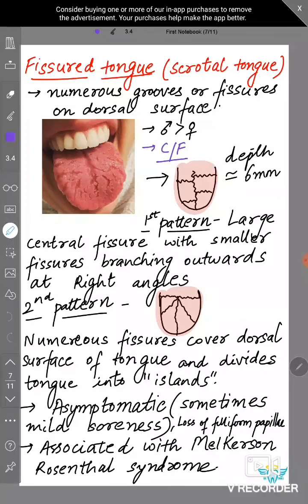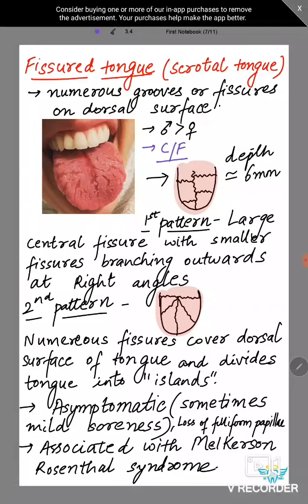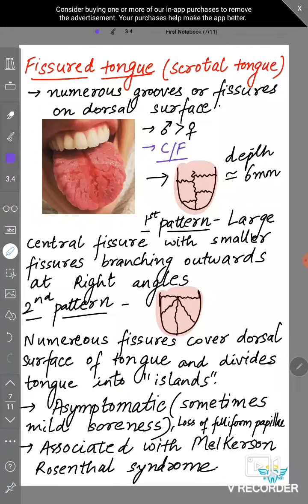And third is fissured tongue. We call it scrotal tongue also. Scrotum is the sac in which the testes lie, so the tongue looks like that. So there will be numerous grooves. You can see here that there are numerous grooves on the dorsal surface of the tongue, and it is more common in males than females.